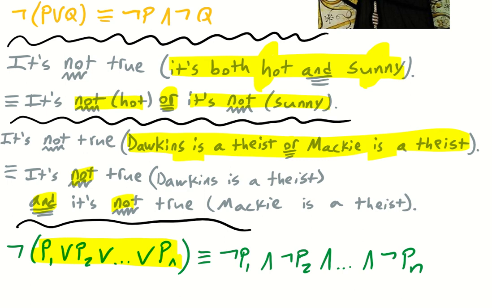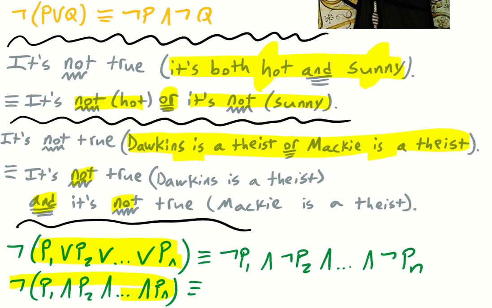Likewise, if we had P sub 1 and P sub 2 and so on and so forth to P sub n, and we have the contradictory of that, this would be equivalent to not P sub 1, or not P sub 2, or, and so forth, down to not P sub n.